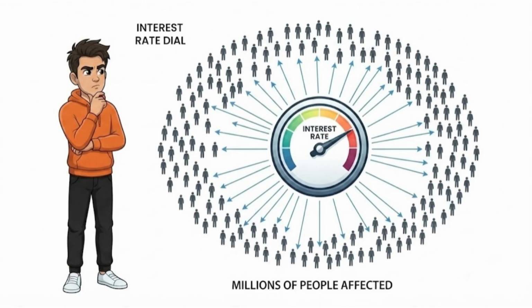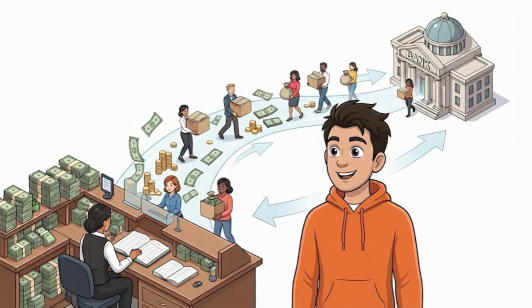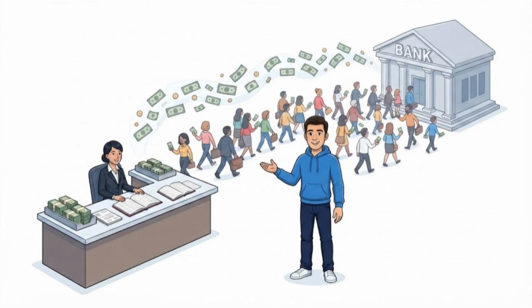So there isn't a perfect interest rate. Exactly. The goal isn't to make the currency as strong as possible. The goal is to keep the entire economy balanced. So now I finally get it. Interest rates don't magically change a currency. They change where people want to keep their money. Exactly. And when millions of people make the same choice, currencies can move.